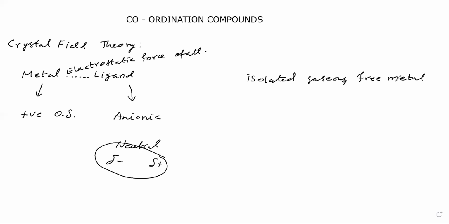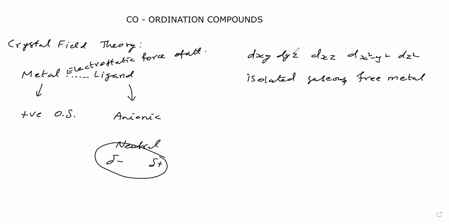Now, in the metal, the valence shell has 5d orbitals: dxy, dyz, dxz, dx square minus y square, and dz square. So 5d orbitals are present in the valence shell of the metal.